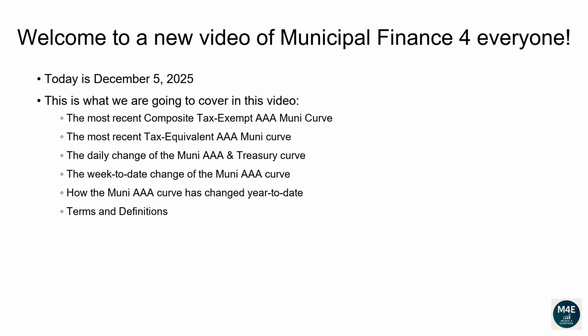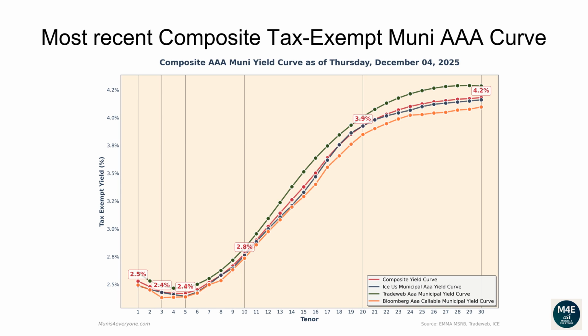Terms and definitions. Let's go over the most recent composite tax-exempt Muni AAA curve. The following composite tax-exempt yield curve is based off the most recent ICE, TradeWeb, Bloomberg yield curves that are available on the MSRB website, plus some proprietary extra adjustments, as of December 4, 2025.